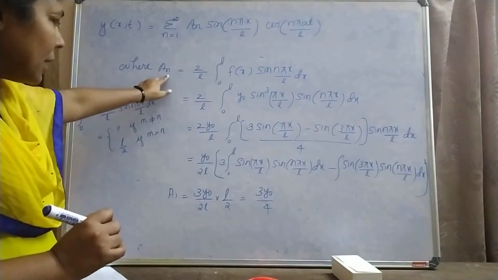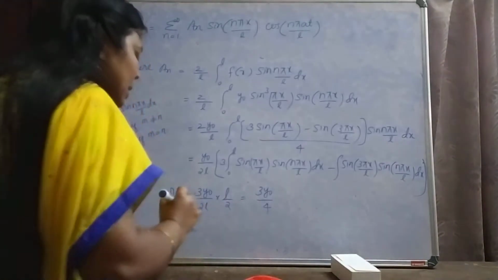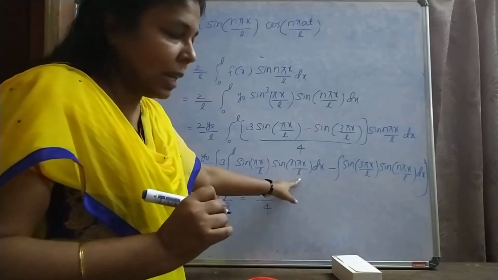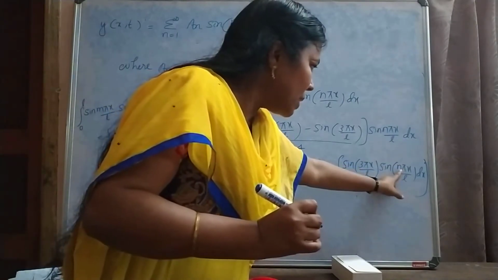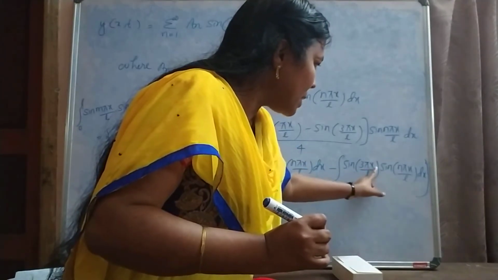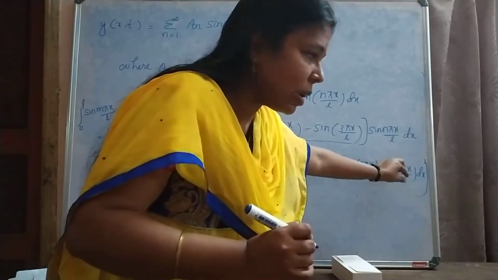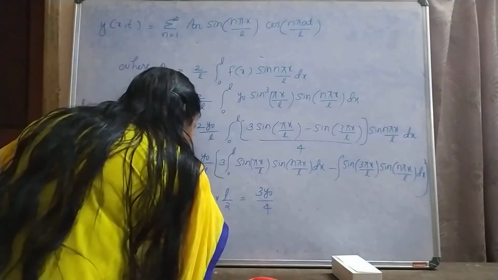Then by putting n equal to 2, a2 equal to, here sin pi x by L and sin 2 pi x by L. That is, these two values are not equal. Also by putting n equal to 2, sin 3 pi x by L and sin 2 pi x by L, these two values are not equal. Therefore integral of this is 0. Therefore a2 equal to 0.